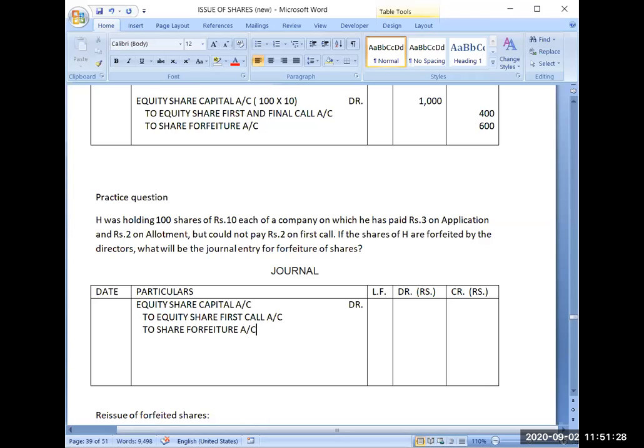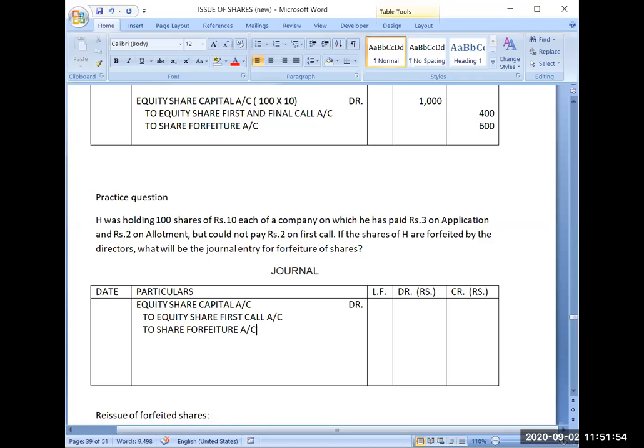Yes, very good. So 7 rupees is the called up value because the company has made you only application, allotment and first call. If it is saying but could not pay rupees 2 on first call, it means that you have demanded the first call.